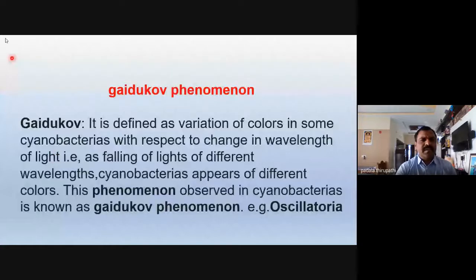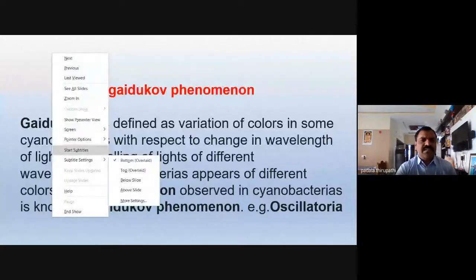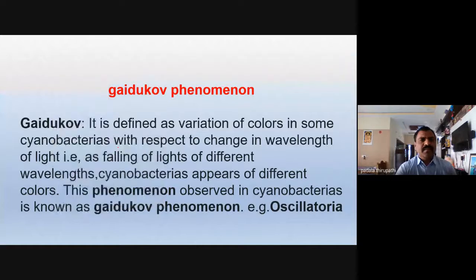What is the wavelength? What is the wavelength we observe in light? What is the visible spectrum from the sun? From solar radiation, our visible spectrum has a wavelength of 400 to 700 nanometers. 400 to 700 nanometers is our visible spectrum.